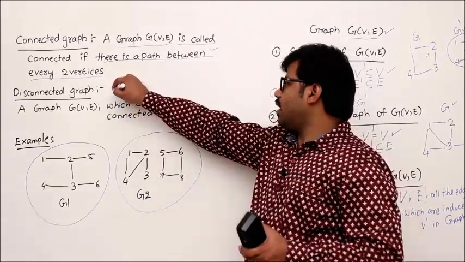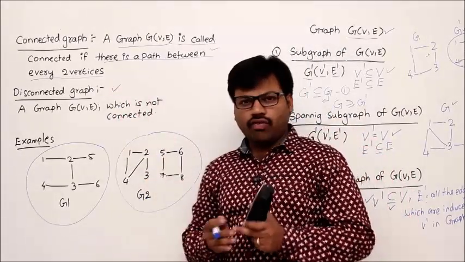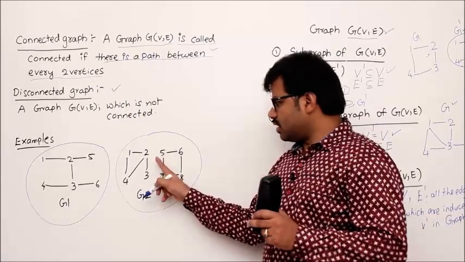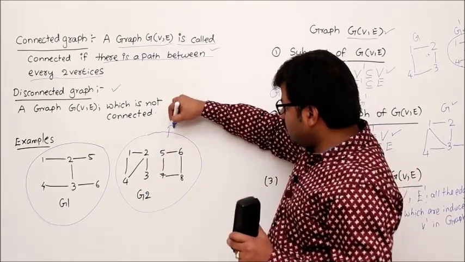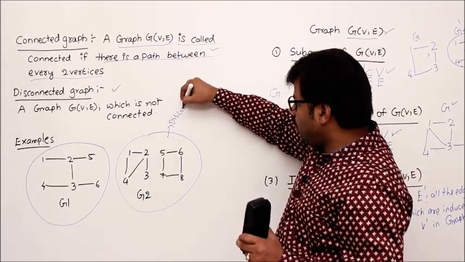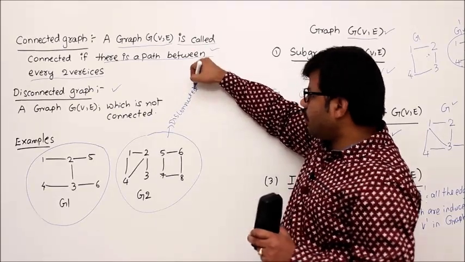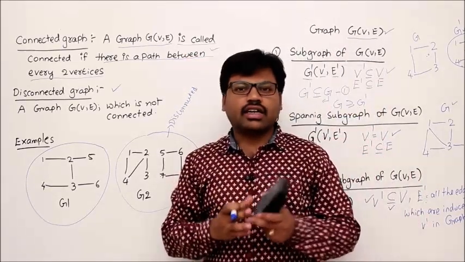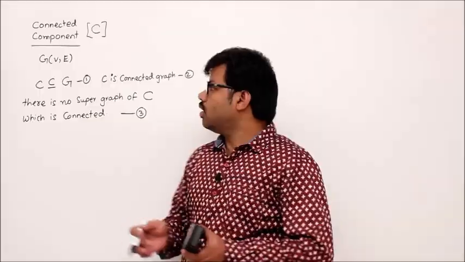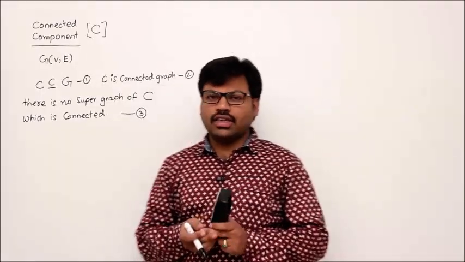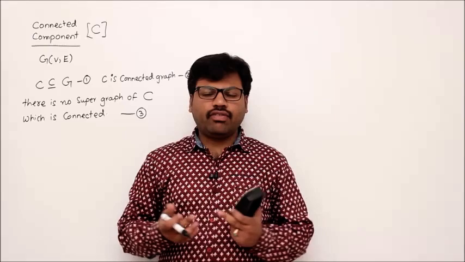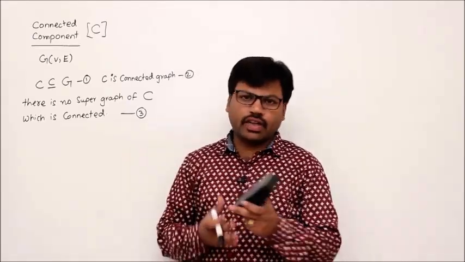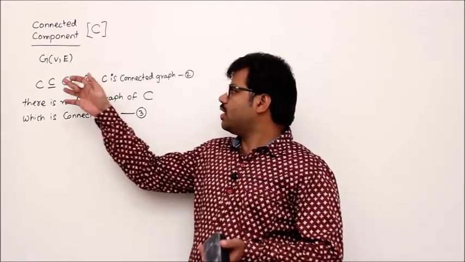Now what is a disconnected graph? Simple, a graph which is not connected. Since it is not a connected graph, we say this is a disconnected graph. Okay, disconnected. In that way, easily we can understand connected graphs and disconnected graphs. Let's see what a connected component is. A connected component in a graph is a subgraph of that graph which has some conditions.